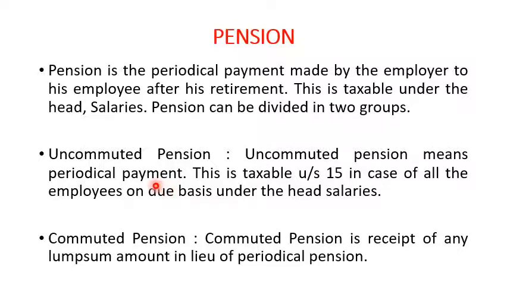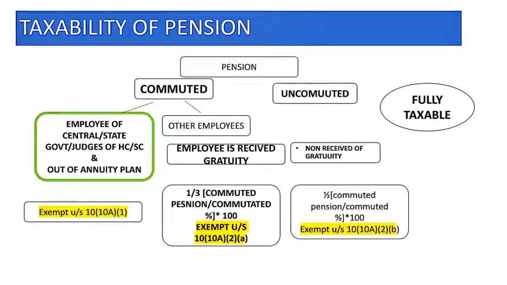Uncommuted pension means the periodic payment, which is taxable under Section 15 in case of all the employees on due basis under the head of income salaries. And commuted pension means receipt of a lump sum amount in lieu of periodic pension. Taxability of pension: pension is of two types, first the commuted pension, another the uncommuted pension. Uncommuted pension is fully taxable, right? It is fully taxable for all the employees under the head of income from salaries.